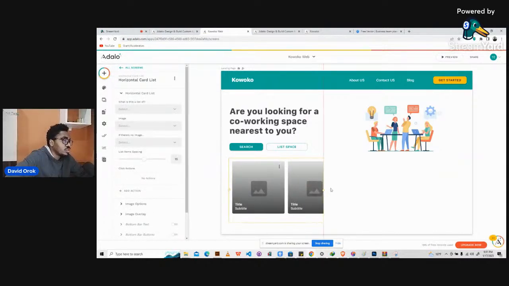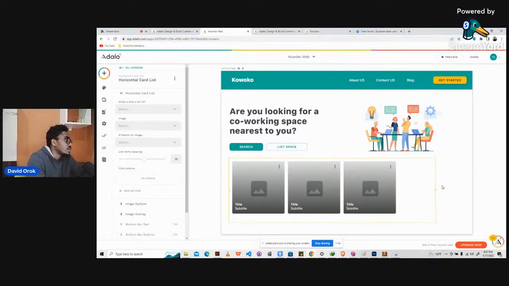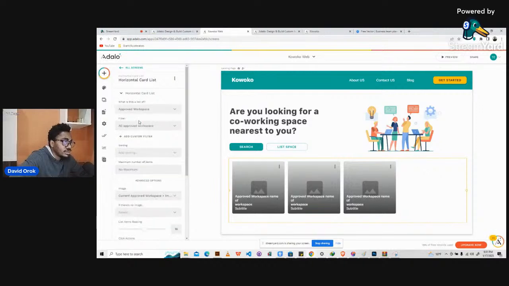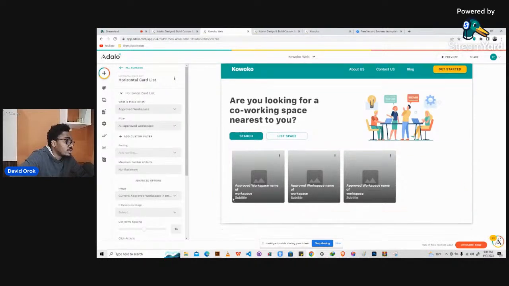If we have more detail, this is it. Just perfect. So we have the horizontal card list. Can you see it? It's really cool. All right. So we have our horizontal card list like that. What do we do with it? Now we will say this is going to be a list of approved workspaces. Now we don't want the text to be like this. Well, we can allow it, yes, we can, but I would like us to try something else.